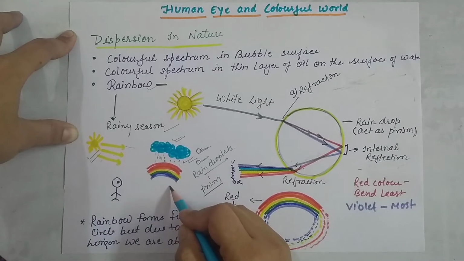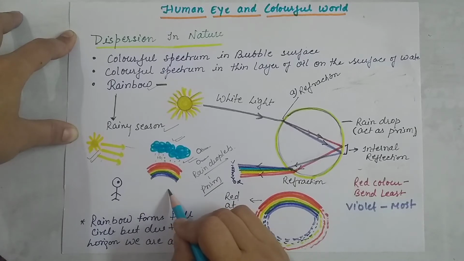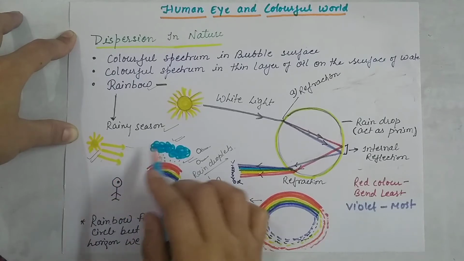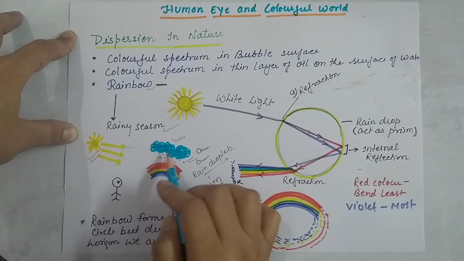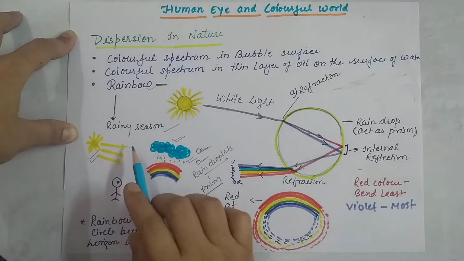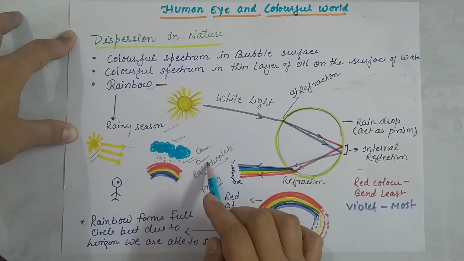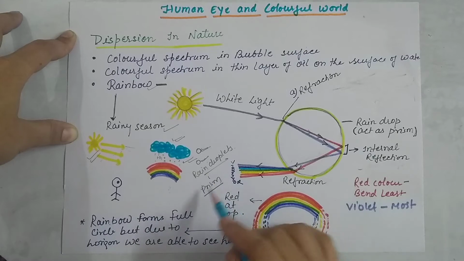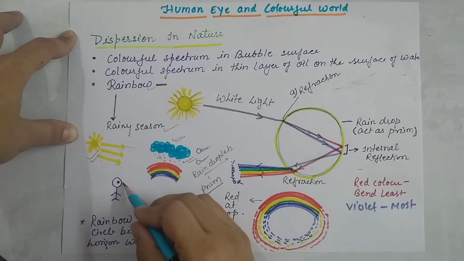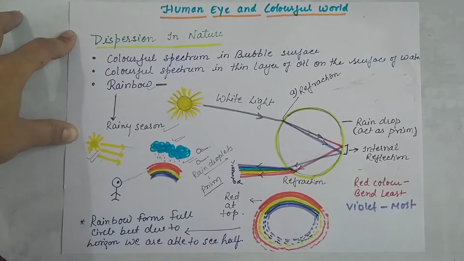One more thing we need to form a rainbow is that the sun must be opposite to the clouds; then only the rainbow will form. So when these rays fall on the droplets, dispersion of light takes place, and we are able to see the band of 7 colors, the beautiful rainbow. Here you will observe the rainbow from here.